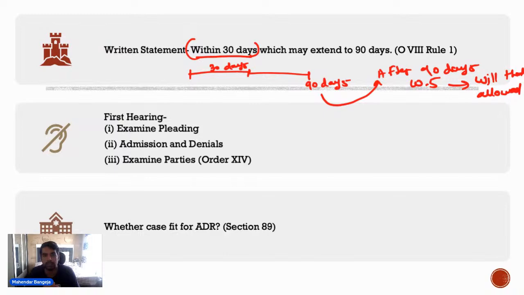It can be extended up to 90 days. If after 90 days the defendant wants to file a WS, will that be allowed? What do the others think? Yes. Risar says yes, if sufficient cause is shown. Yes, but under what provision?